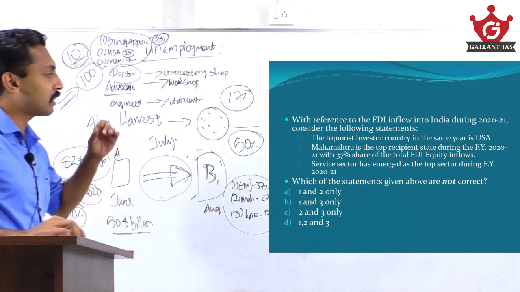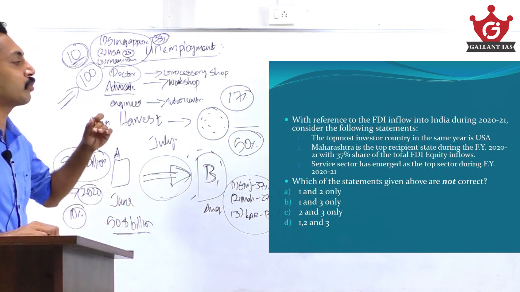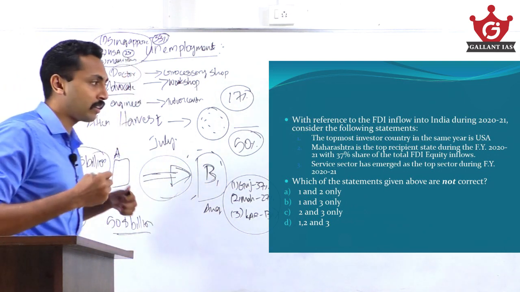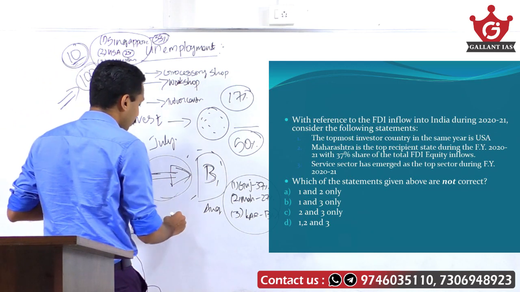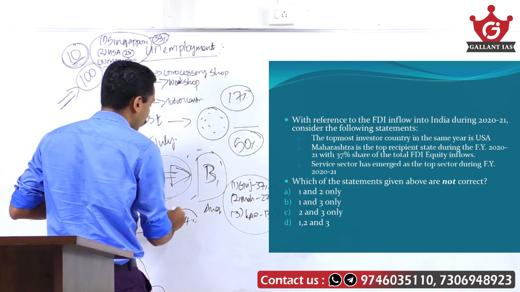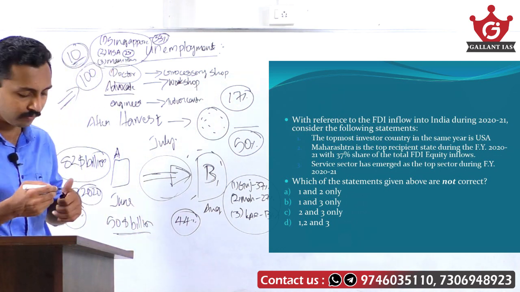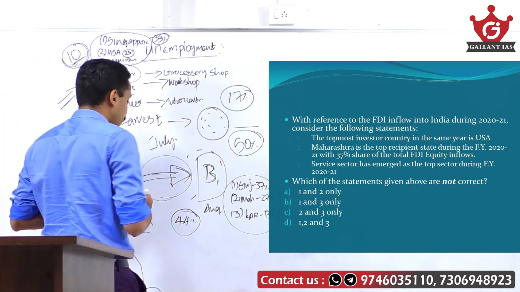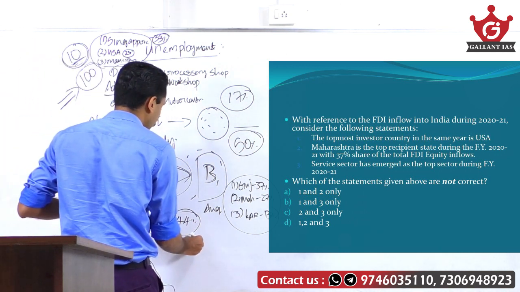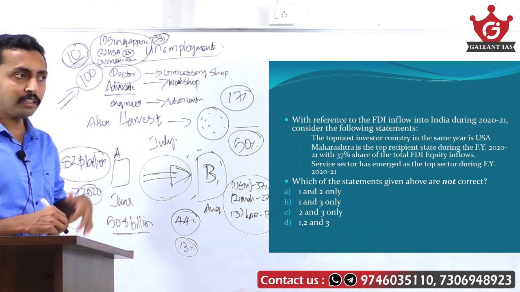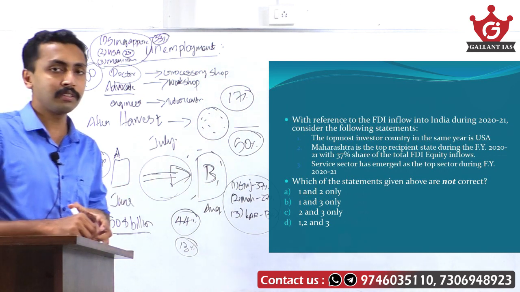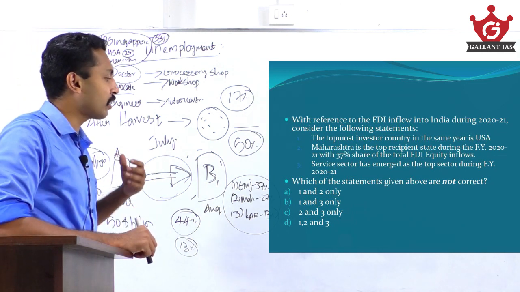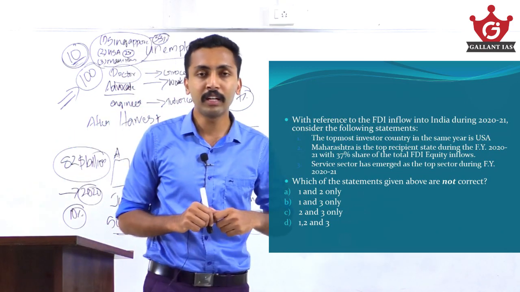Look at the third statement. Service sector has emerged as the top sector during financial year 2020-21. Actually, computer hardware and software sector received the top FDI last year. Around 44% of total FDI was received by computer hardware and software sector. Then second comes construction activities with 30% FDI inflows. Then service sector with just 8% FDI inflows. So the third statement is also wrong. So the answer is option D, 1, 2 and 3. Okay, that's all. Thank you.